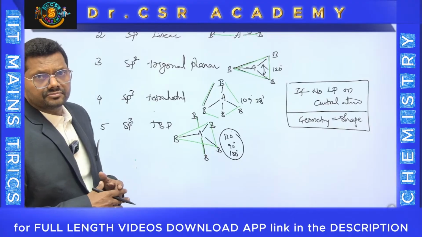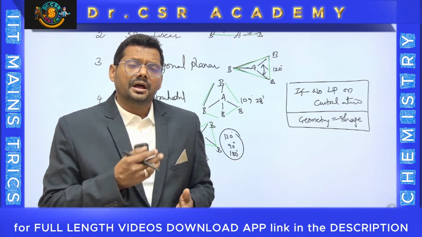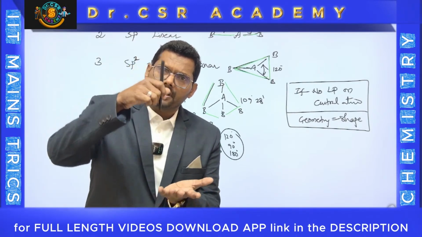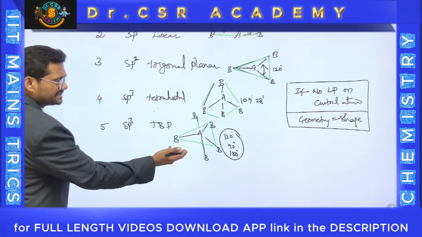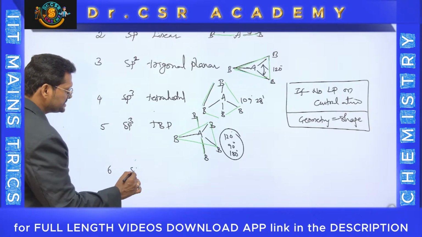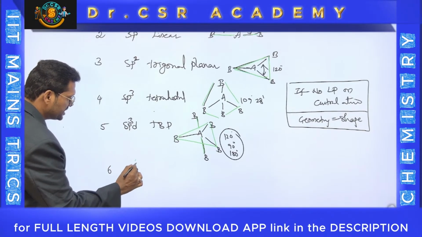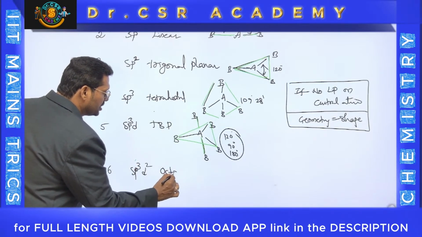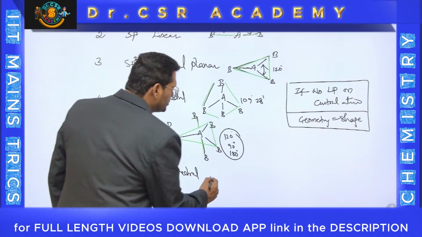Like methane, like PCl5. Methane is tetrahedral because no lone pair. And PCl5 is trigonal bipyramidal, 3 on the same plane, 1 top and 1 down, like this. And this is sp3. Here the example PCl5 you can take. And suppose here it is 6, then it is sp3d2. Here it is sp3d. Now this is sp3d2. sp3d2 is octahedral. You know the octahedral is like this.